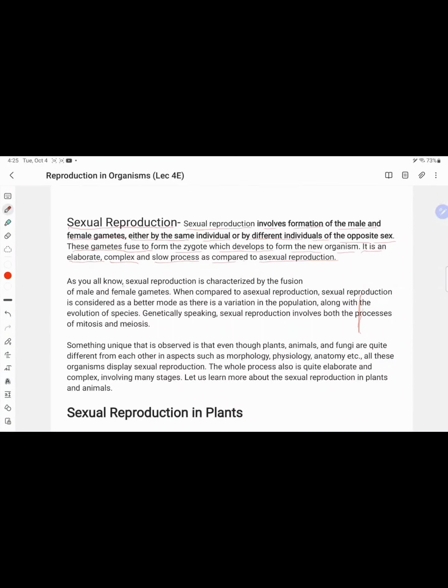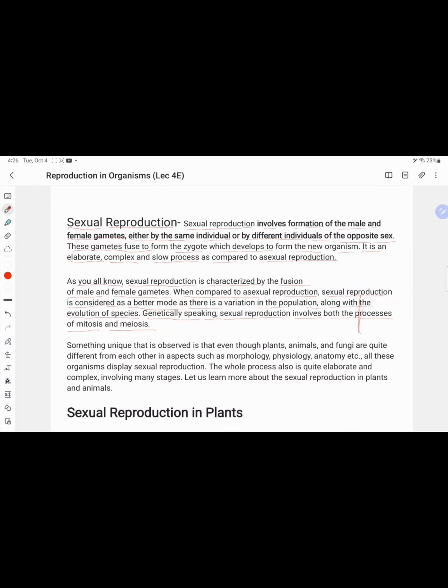As you all know, sexual reproduction is characterized by the fusion of male and female gametes. When compared to asexual reproduction, sexual reproduction is considered a better mode as there is variation in the population along with the evolution of species. Genetically speaking, sexual reproduction involves both the processes of mitosis and meiosis. Both processes occur in sexual reproduction.